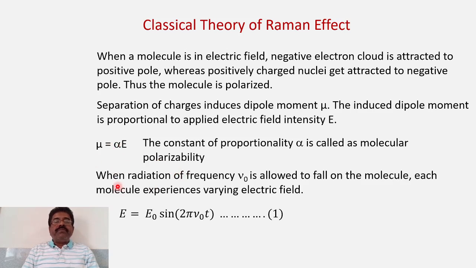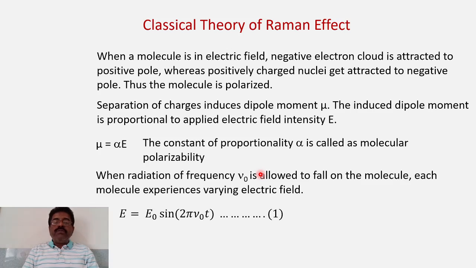So when the radiation of frequency nu 0 is allowed to fall on the molecule, such a molecule experiences a varying electric field. So why a varying electric field? Because the incident radiation has the frequency nu 0 and it is represented by this periodic function E is equal to E0 sine of 2 pi nu 0 t. This itself is a trigonometric signal that is periodically varying. Therefore this is a varying electric field.